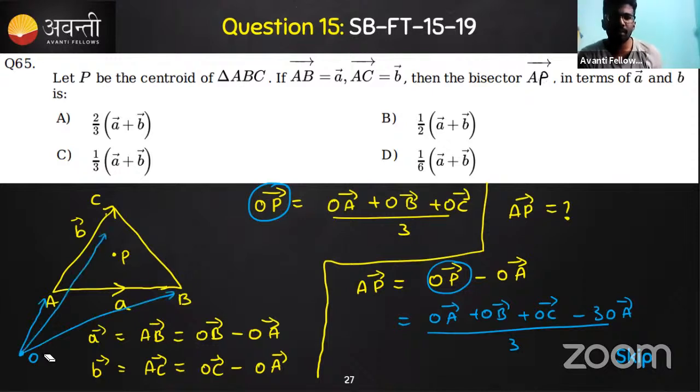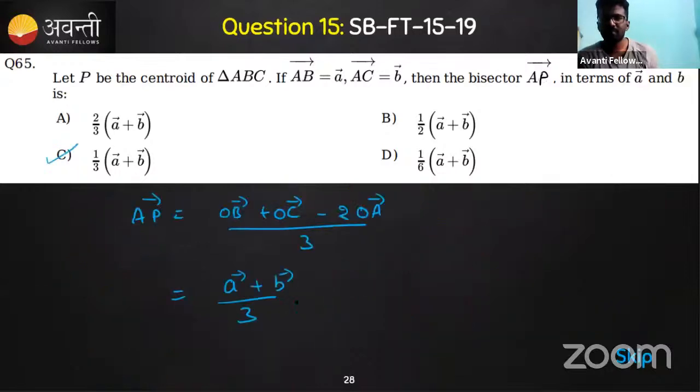Whatever I have written, O is the position vector. So OP means there is a position O and this is the OP vector. Yes, based on that I answered.